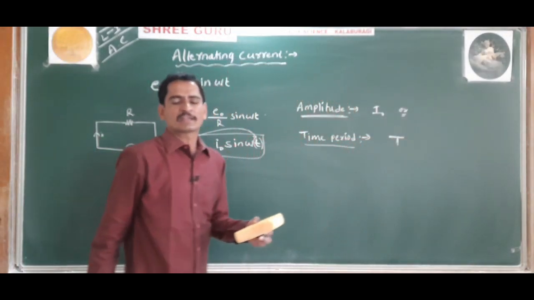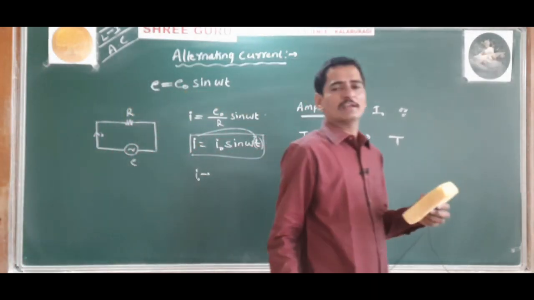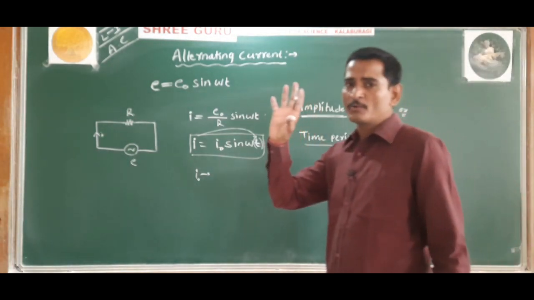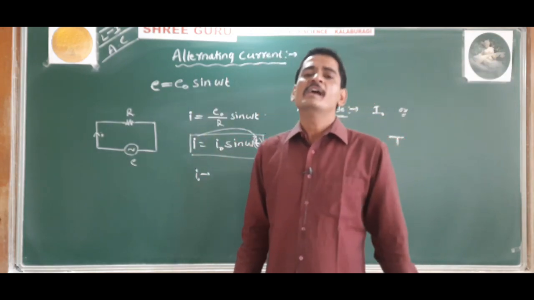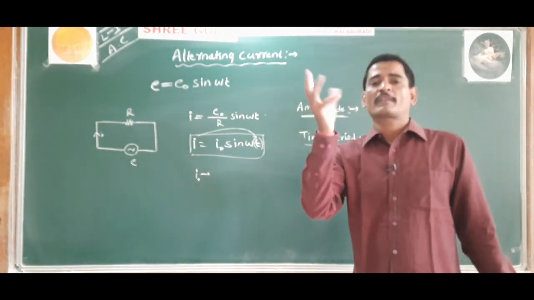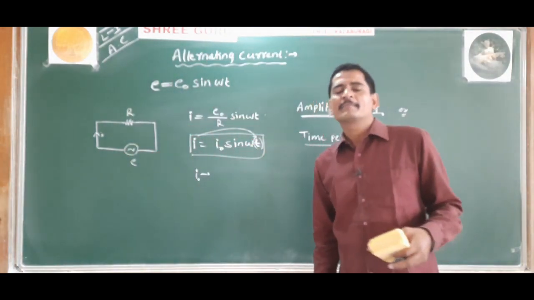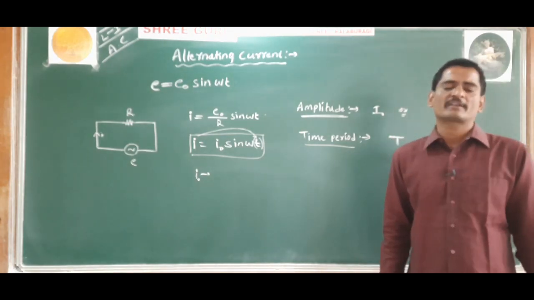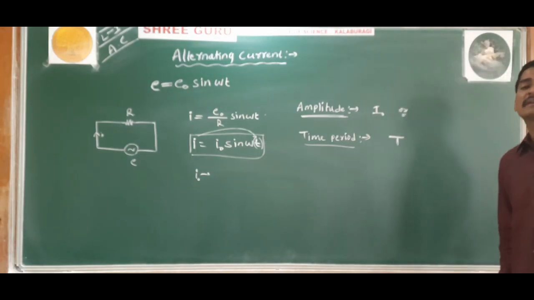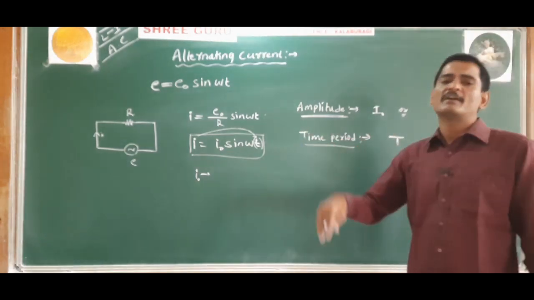Time period of an alternating current is the same as the time taken by the coil to complete one rotation in the magnetic field. When a coil rotates in a magnetic field, an alternating EMF is induced. You have studied this in electromagnetic induction. Due to the change in orientation of the coil, an EMF is induced. So that is an AC generator. The time taken by the coil to complete one rotation in the magnetic field is the same as the time period of the alternating current.